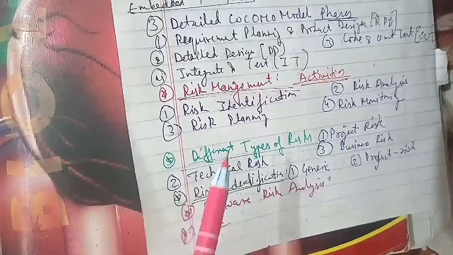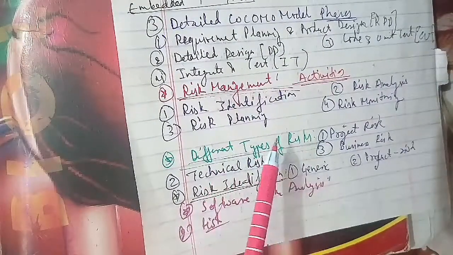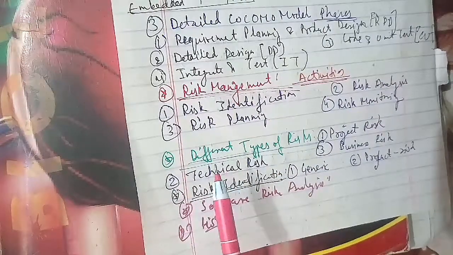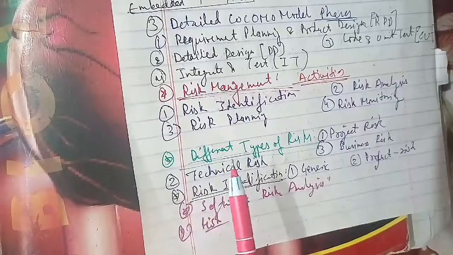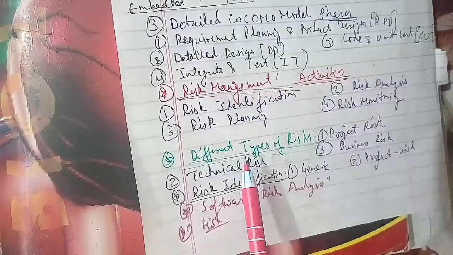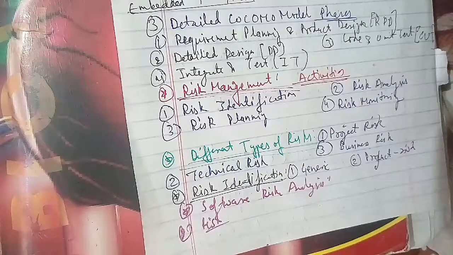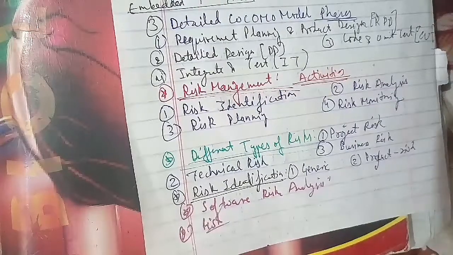So here we'll end, and as I told you, we have completed software engineering. That is unit 1, unit 2, unit 3, unit 4 and unit 5. In the next class, we'll start discussing the question papers of more than 10 years, more than 15 years. We'll talk about it.